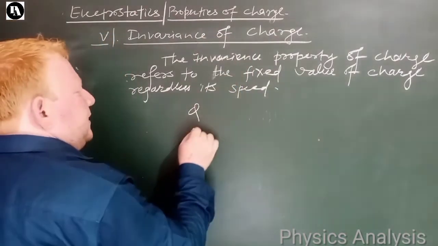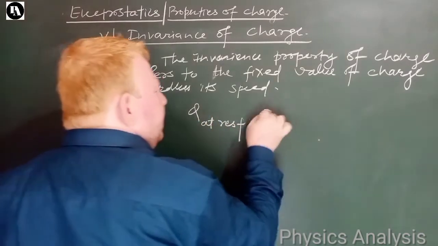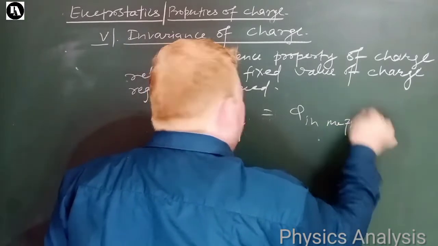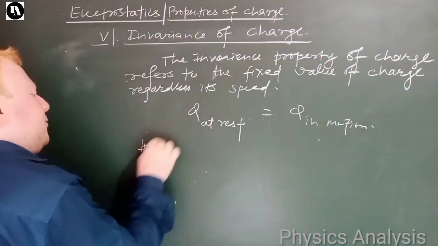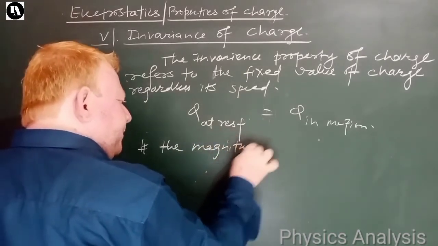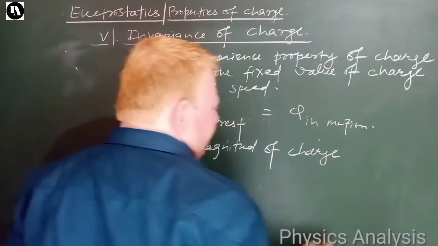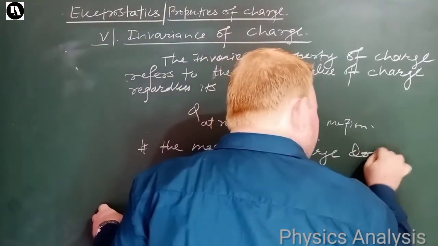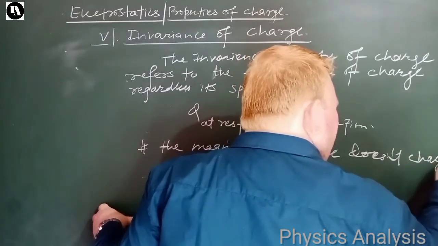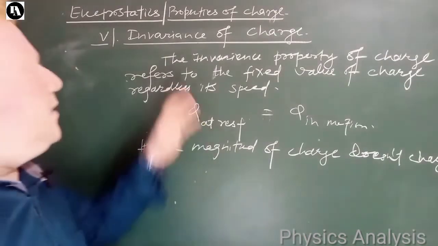This is what we call the invariance property of charge, that is Q at rest is equal to Q in motion. Charge at rest is equal to charge in motion. The magnitude of charge does not change. Right? This is invariance of charge.